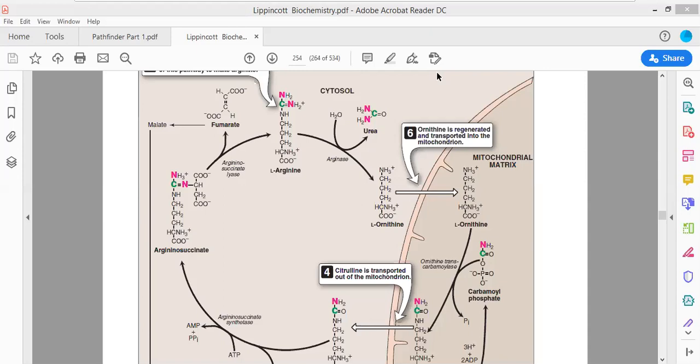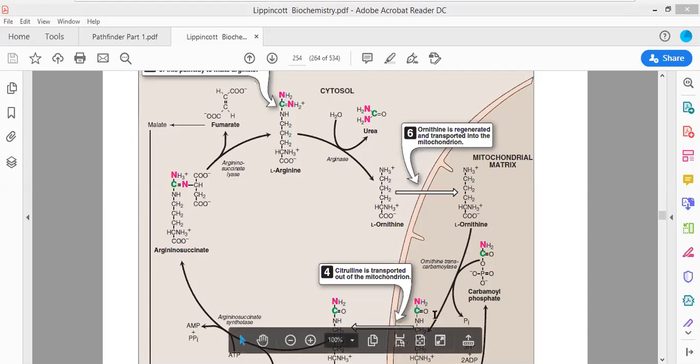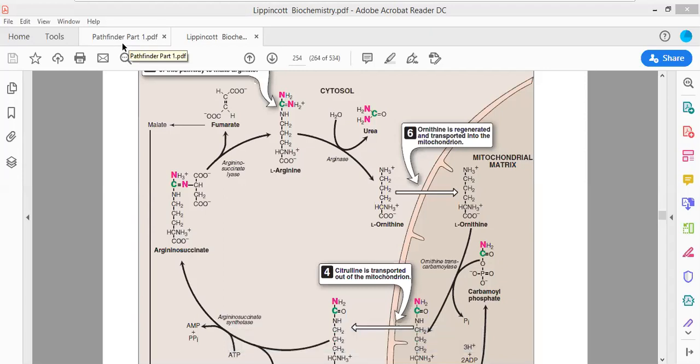The nitrogen produced from the degradation of different types of biomolecules has to be removed from the body, and that removal is catalyzed with the help of the arginase enzyme, which is found exclusively in hepatocytes. Now we have already seen that three ATP molecules are lost.